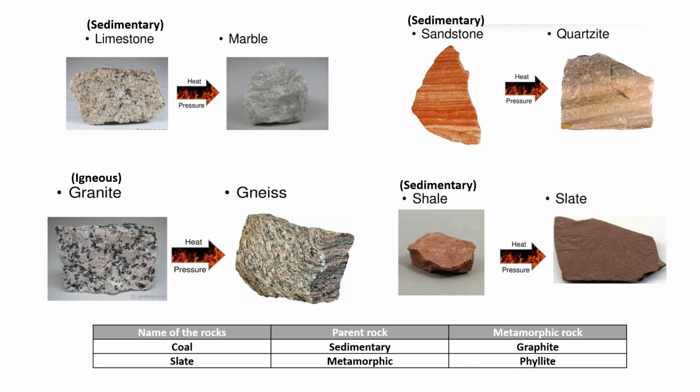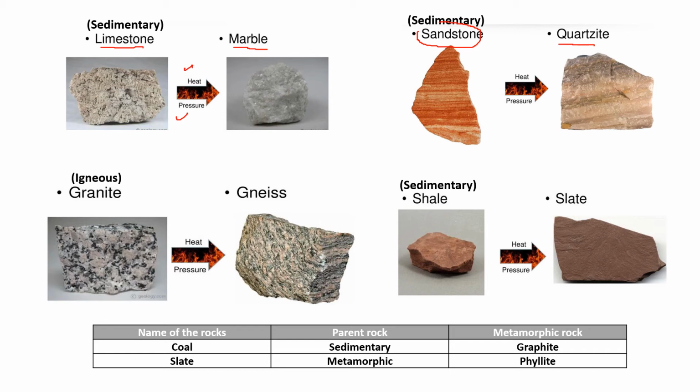Look at this example. Limestone is a sedimentary rock basically. When you apply heat and pressure continuously, it is converted into marble. So marble is an example of metamorphic rock. Similarly, if the sedimentary rock is sandstone, on the application of heat and pressure it changes to quartz rock. This is an example of a metamorphic rock.